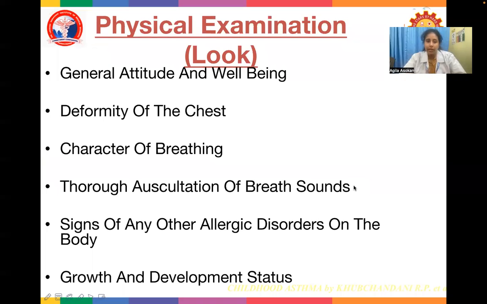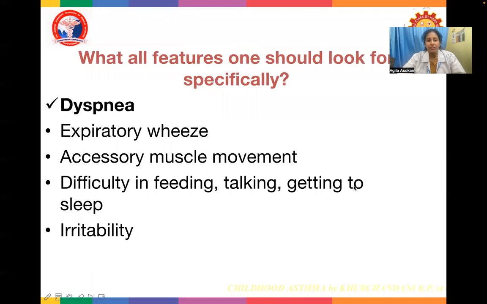Now, what will you look for in physical examination? General attitude and well-being, any deformity in the chest, what is the character of breathing, thorough auscultation of breath sounds, signs of any allergic disorders on the body, growth and developmental status. So these are the things you have to look at carefully in a physical examination. What features should one look for specifically? Now, what about dyspnea? During dyspnea, you have to look for expiratory wheeze, accessory muscle movement, difficulty in feeding, talking, and getting to sleep, and irritability.